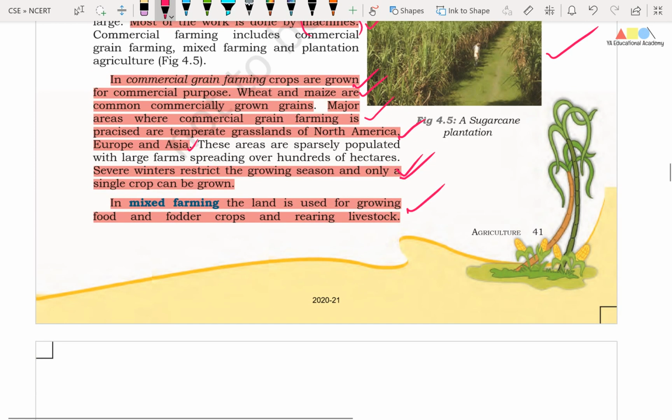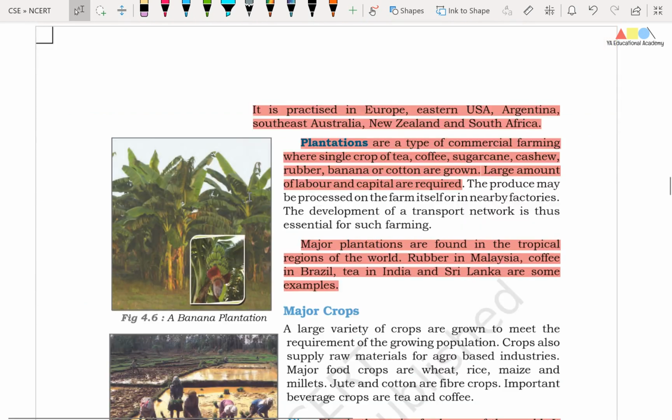Okay friends, one more concept, that is mixed farming. Friends, in mixed farming, the land is used for growing food and fodder crops and rearing livestock. So the activity of growing crops and rearing animals takes place at one place. It happens in combination. That is called mixed farming. Right friends, it is practiced in Europe, Eastern USA, Argentina, Southeast Australia, New Zealand and South Africa.